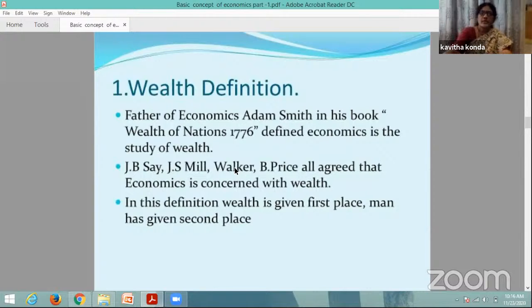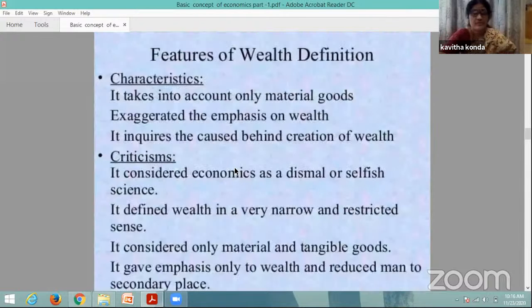According to Adam Smith, the main objects in the wealth definition are these. The major objective of human activity is the acquisition of wealth, where wealth refers to the goods produced, so it takes only material goods into account. It also exaggerated the emphasis on wealth, and it inquires into the causes behind the creation of wealth.